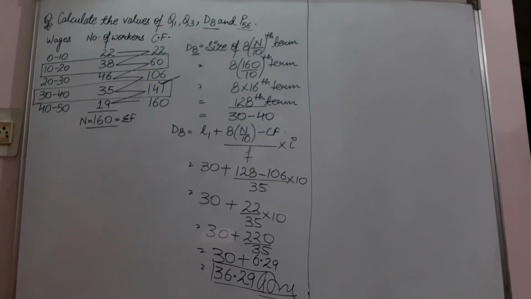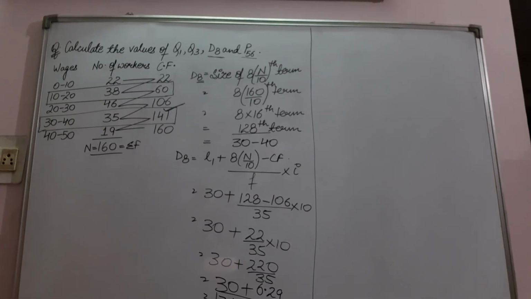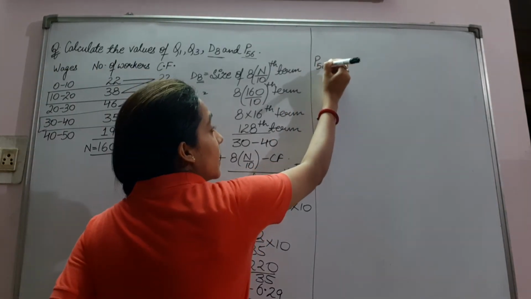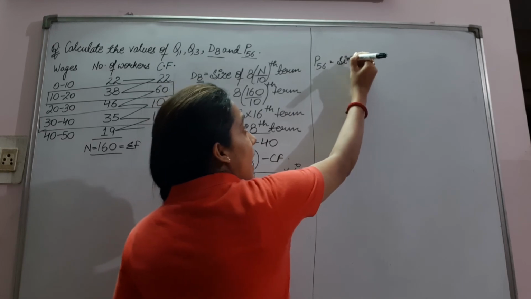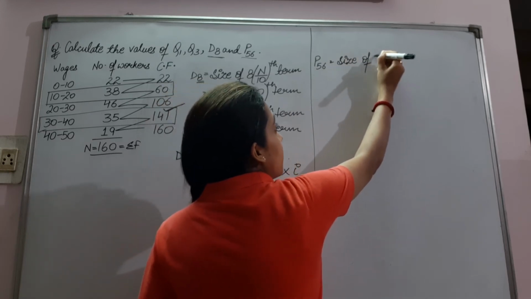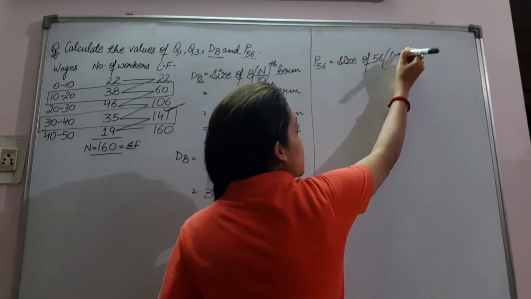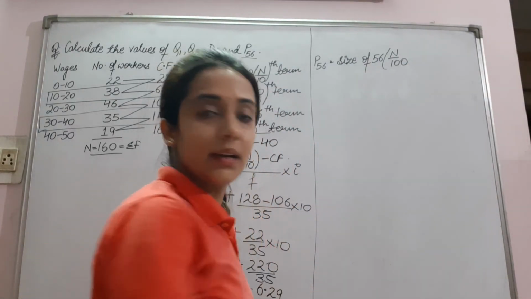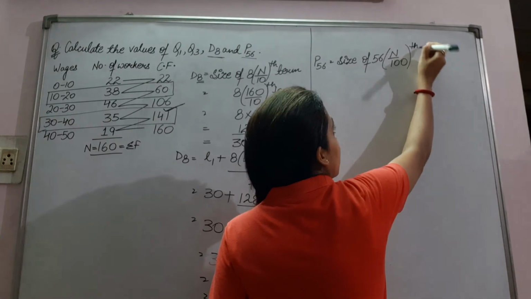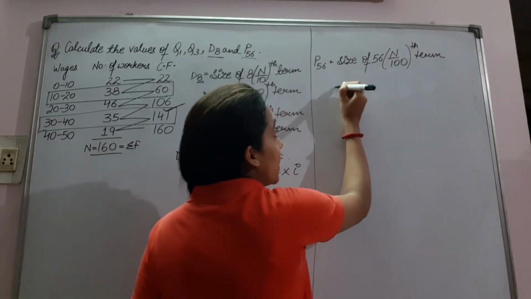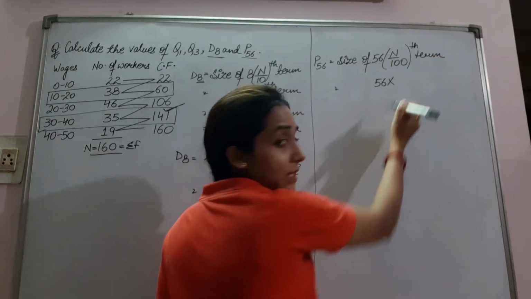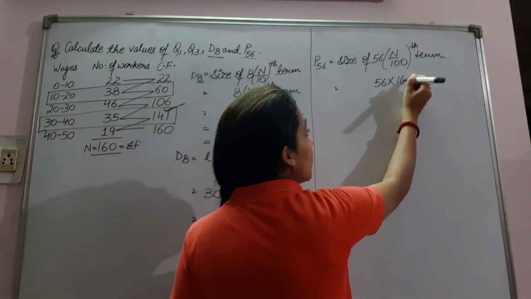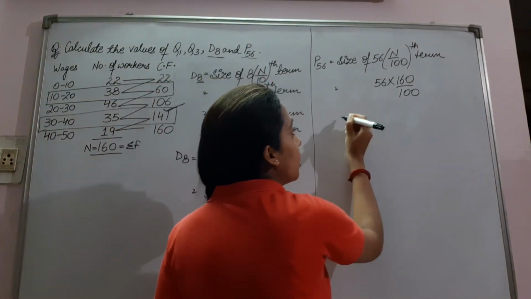Now we also have to calculate P56. It is size of 56 multiplied by n upon 100th term. It will be 56 multiplied by n, which is 160, upon 100.